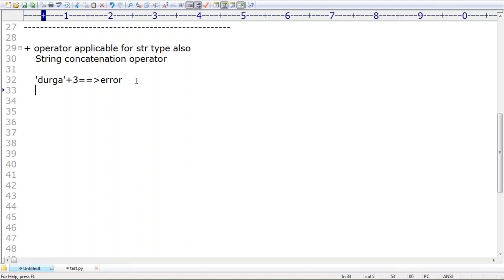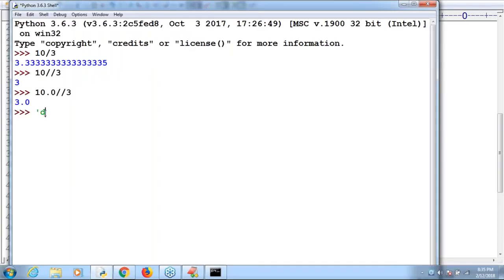The reason is, if you want to apply the plus operator for string arguments, compulsorily both arguments should be string type only. Remember that. If one is a string but the other one is a non-string, immediately we are going to get an error. Observe very carefully. Okay, I'm taking 'Durga' plus 3.